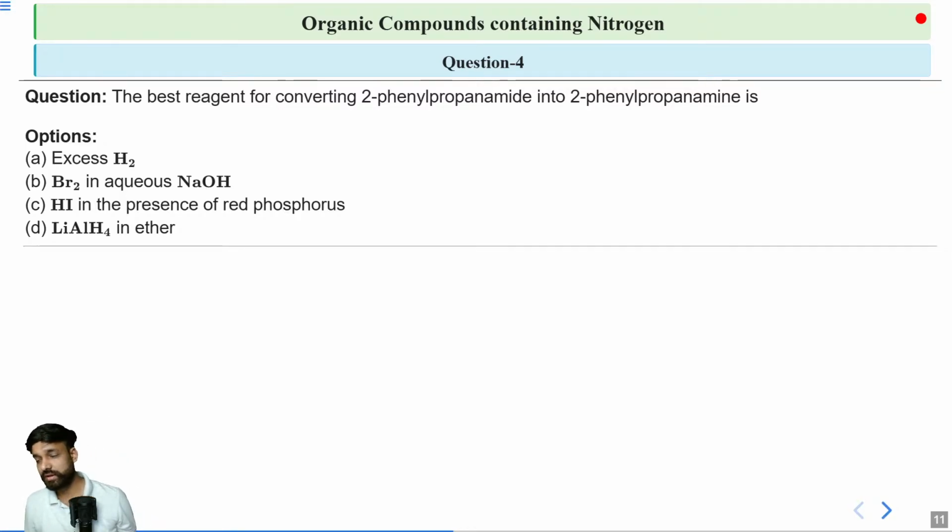If you just apply Br2 in aqueous NaOH, then this would be Hofmann degradation. In Hofmann degradation, your carbon count is reduced by 1. And in the product, if you see that the carbon count is the same, if you try to draw the structure of 2-phenyl propanamine and 2-phenyl propanamide, then both of them will have the same count of carbon.